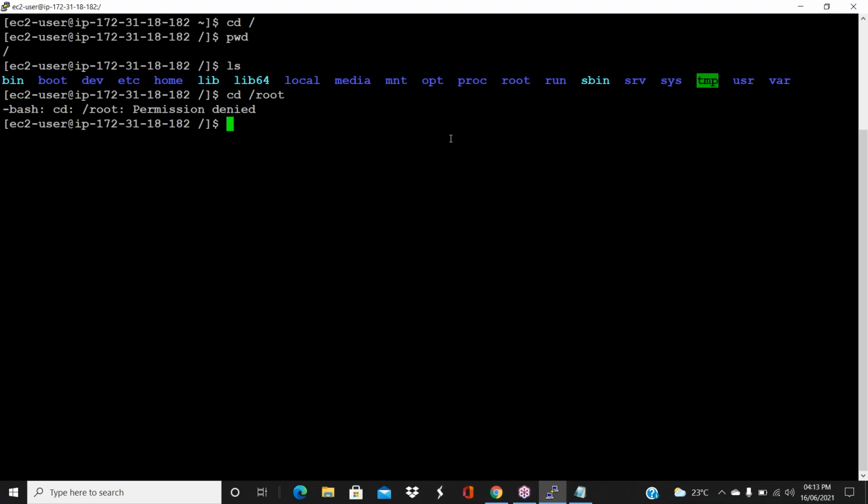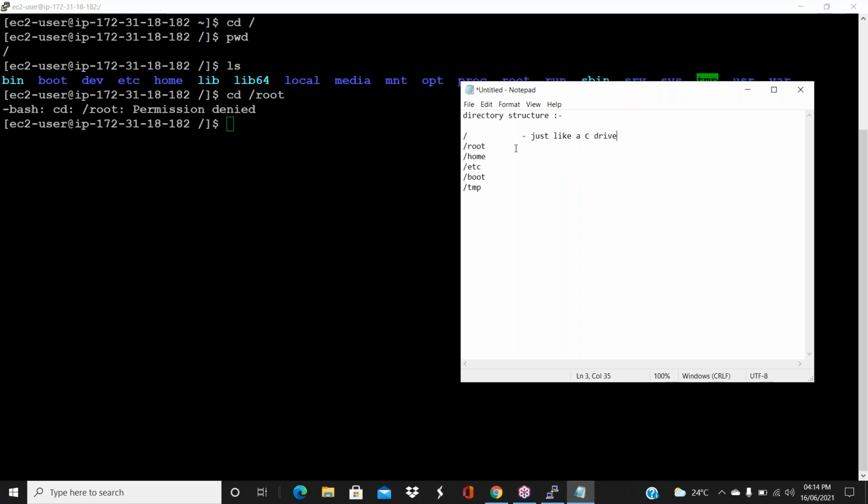Go ahead and write it down. See, I'm unable to open it, I'm right now ec2-user, so I cannot open that folder. Write down /root. /root is the root user home directory. That folder is the root user's home directory, personal directory. So only the root user can open this folder. The root user can store personal files there, root-related personal files. No other user can use this folder. That user's settings and personal files will be there.